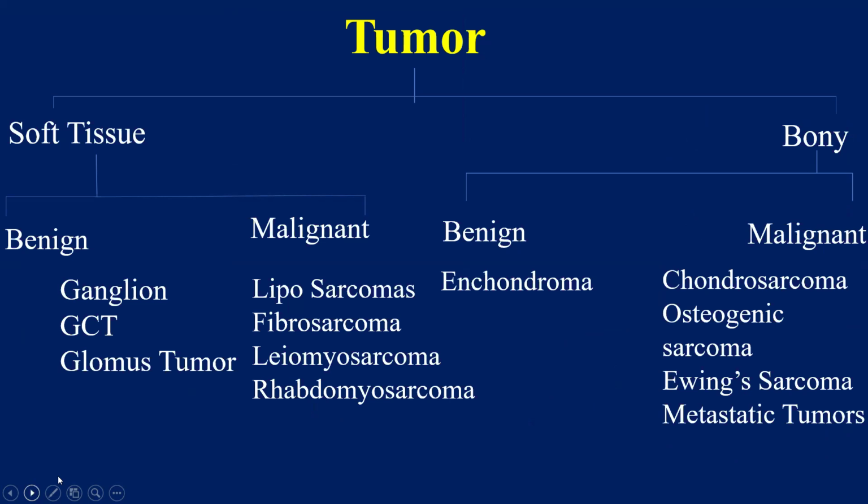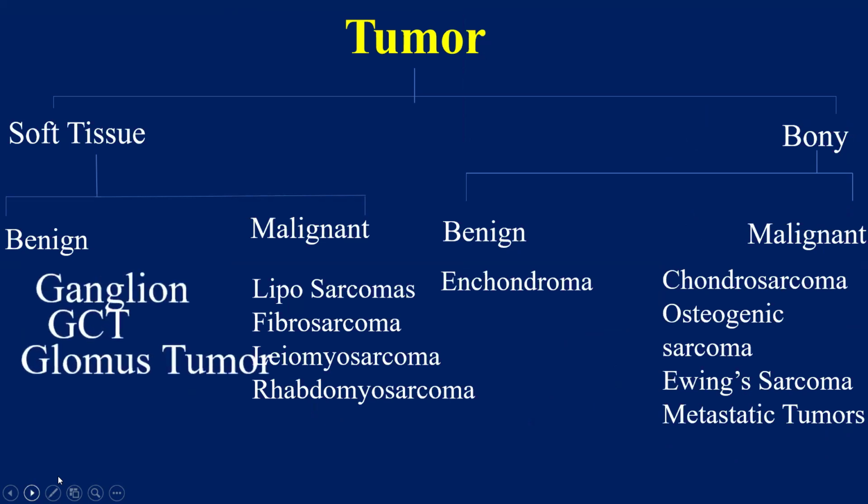So in benign tumors, we have benign soft tissue lesions or tumors: ganglion, giant cell tumor of tendon sheath, and glomus tumor. And among benign bony tumors, the enchondroma is there. These are commonly seen in the hand.